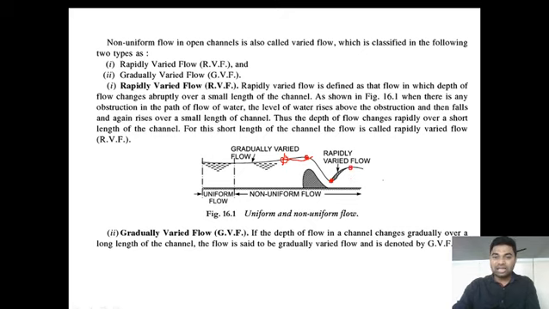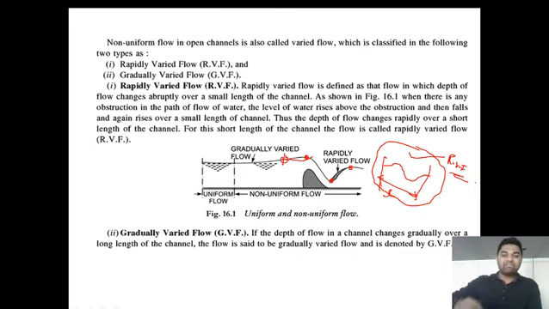So this change in transition, slightly rising, suddenly falling, and again rising, happens over a very short length. This rise, fall, and again rise, this type of phenomenon, this type of flow is nothing but rapidly varied flow.